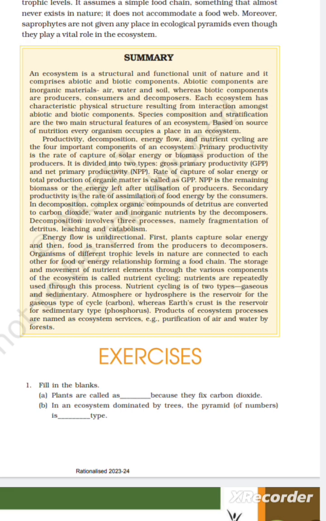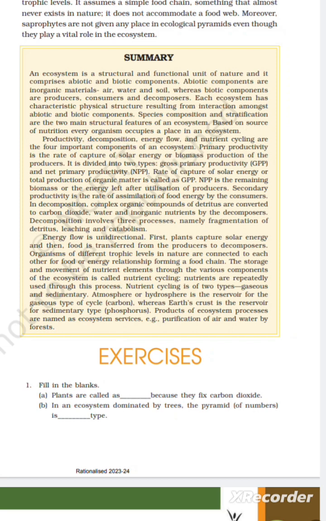Summary: An ecosystem is a functional and structural unit of nature, and it is comprised of abiotic and biotic components. Abiotic components are inorganic matter, air, water, and soil, whereas biotic components are producers, consumers, and decomposers. Each ecosystem has a characteristic physical structure resulting from the interaction among abiotic and biotic components. Species composition and stratification are the two main structural features of an ecosystem. Every organism occupies a place in an ecosystem.